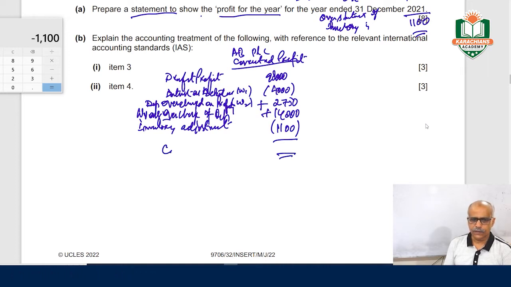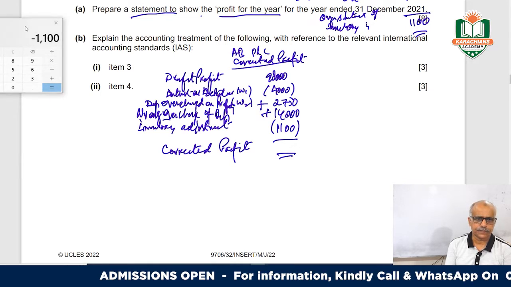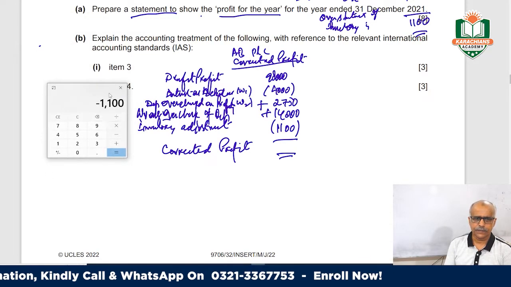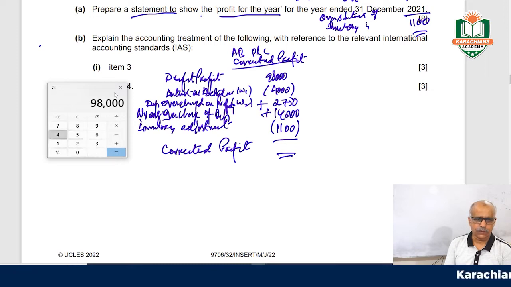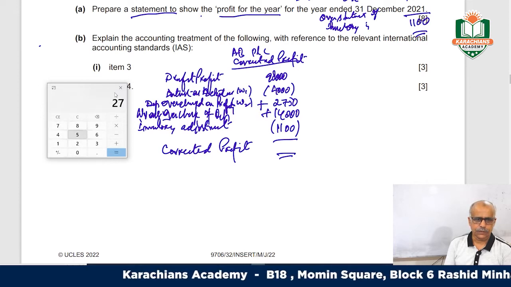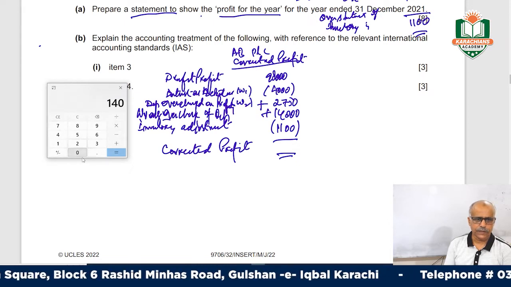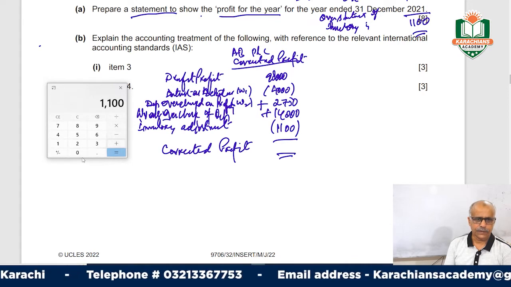So this will be our corrected profit. It will be 98,000 was the profit, minus 4,000, and then plus 2,750, and then plus 14,000, and then minus 1,100.